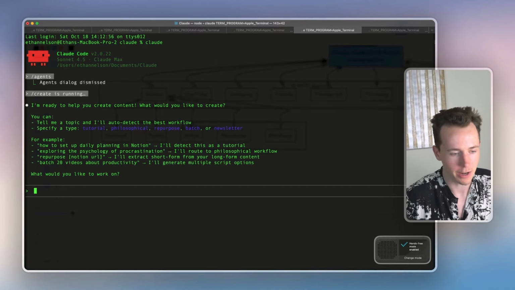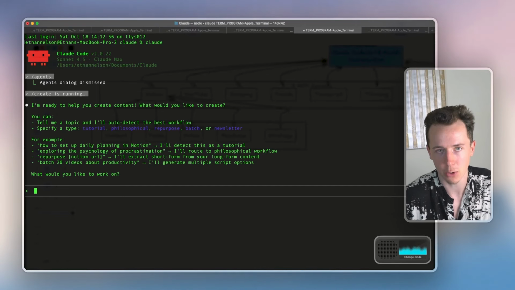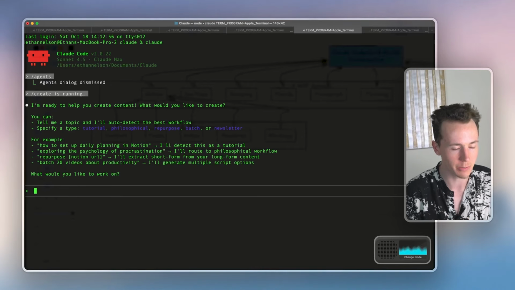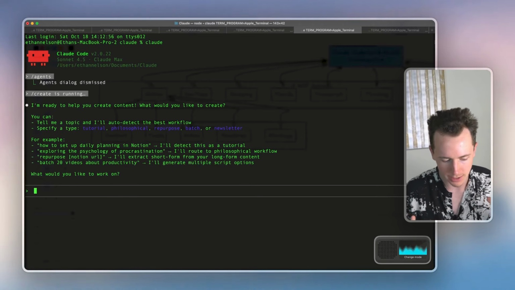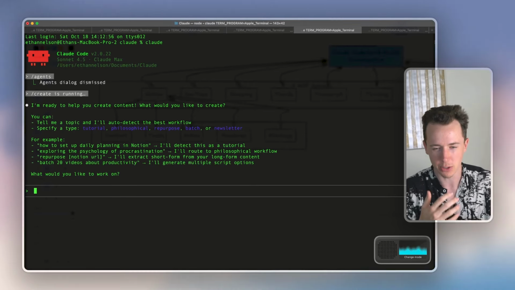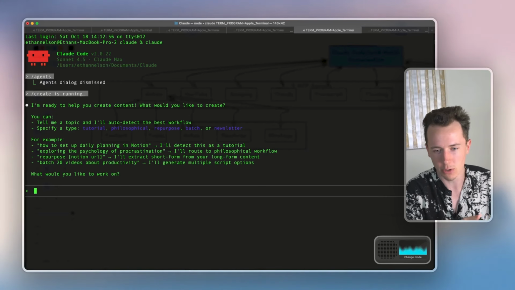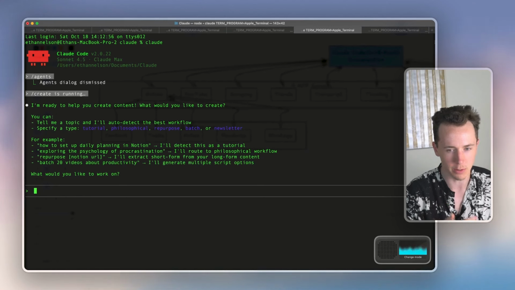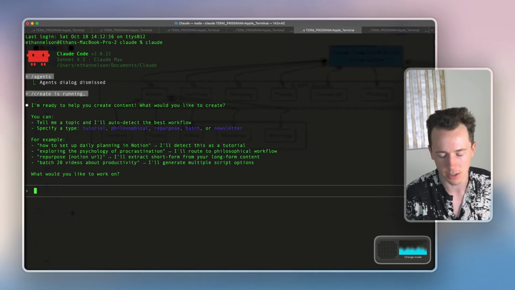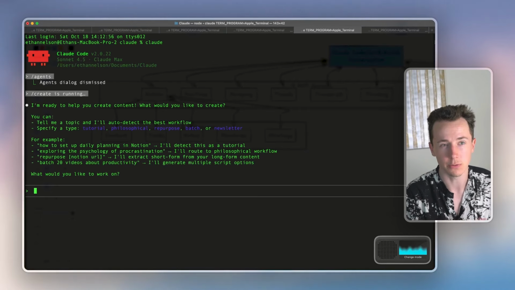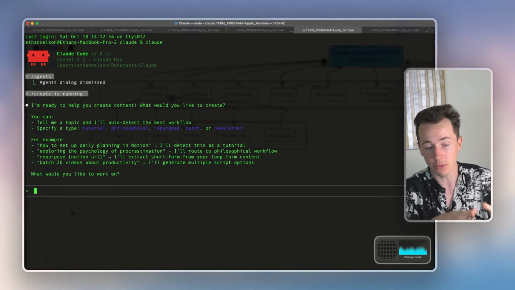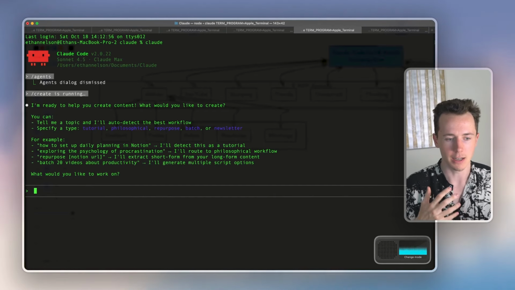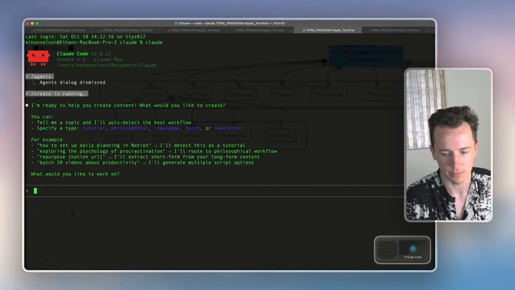I'm just like, hey, Claude, I want to write a philosophical piece on AI safety. I've been thinking about AI safety and talking with some AI safety labs, and I've been realizing that there are some very real risks of AI, but there's also a path forward. I want you to find any quotes from books that I've read about AI safety. There's one from Eliezer Yudkowsky, and another from John Vervaeke. I want you to go and find those quotes from my Notion, and let's create a piece of content around them. So let's get started.